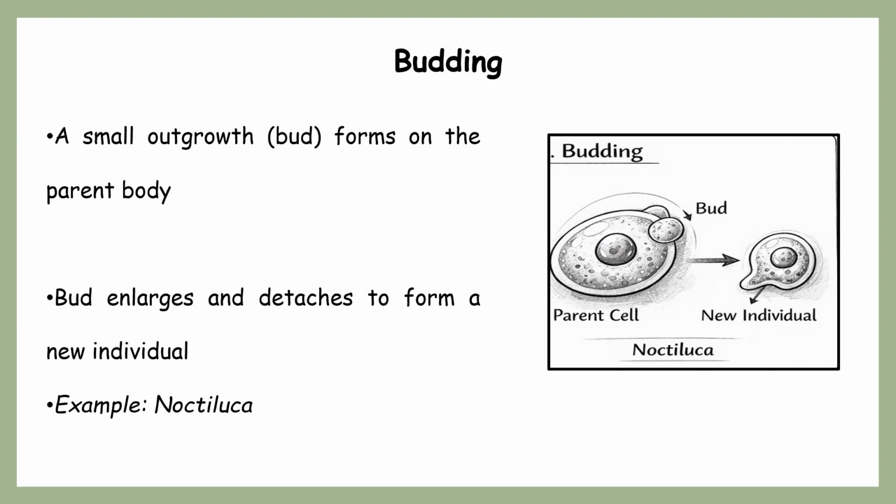Lots of protozoans exhibit this, mostly the sessile type of protozoans. Sessile means they can't move for their entire lifetime. Mostly in sessile protozoans like Vorticella, which can't move, we can clearly see this type of asexual mode, that is budding. Apart from Noctiluca and Vorticella, all these types of protozoans reproduce by budding.